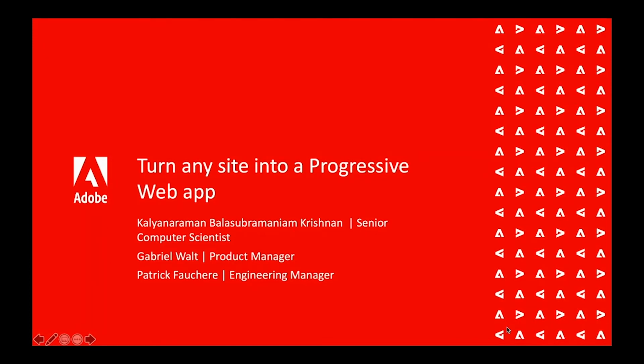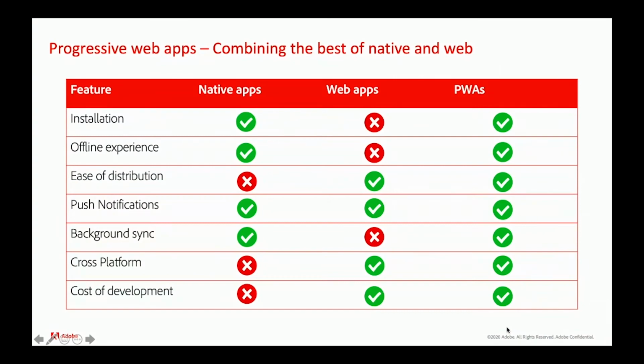So, progressive web apps. This seems to be the new wave that is going through the web industry. And let's just see why there is so much excitement around progressive web apps. What are progressive web apps, and why would they matter to your business? All of us are very familiar with this conversation about native and web apps. So native apps are those apps that you build that are specific to a particular operating system. So for example, your iPhone apps, iOS apps, your Android apps, your Windows apps, or other specific applications.